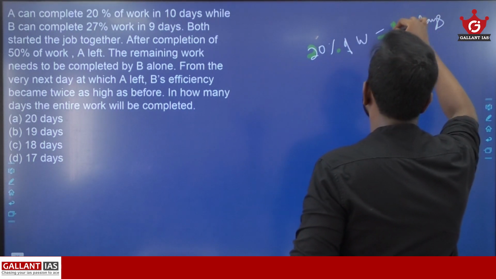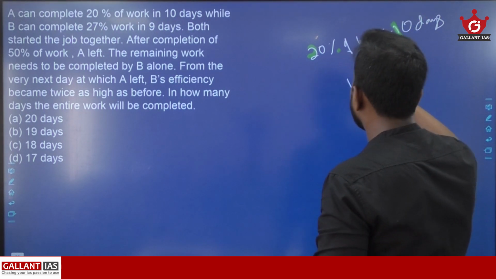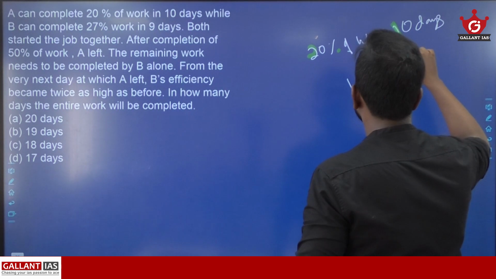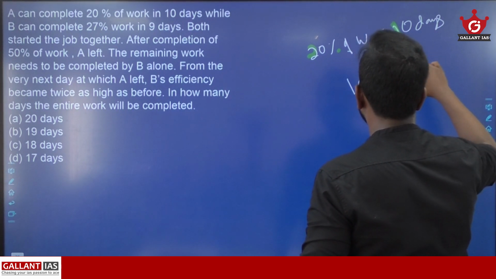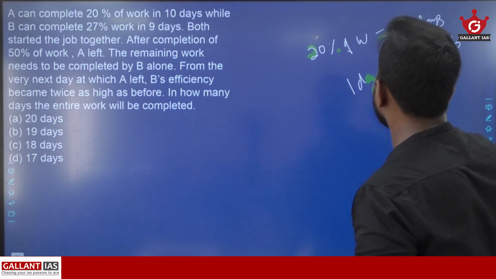20% of work in 10 days. That means A's 1 day's work will be what? 1 day's work will be 20 by 10, which will be 2%. A's 1 day's work is 2%.